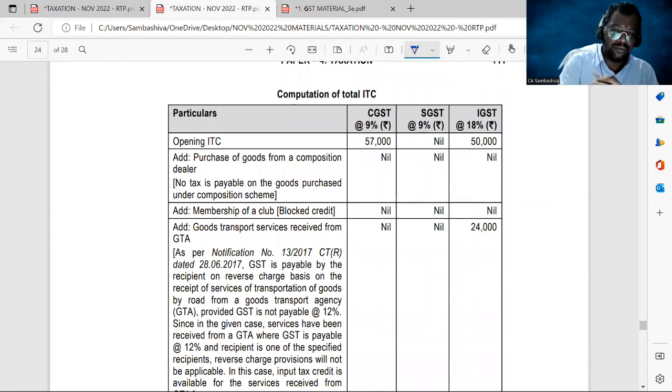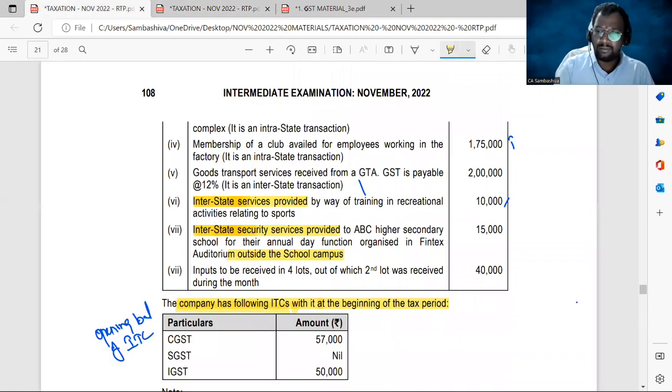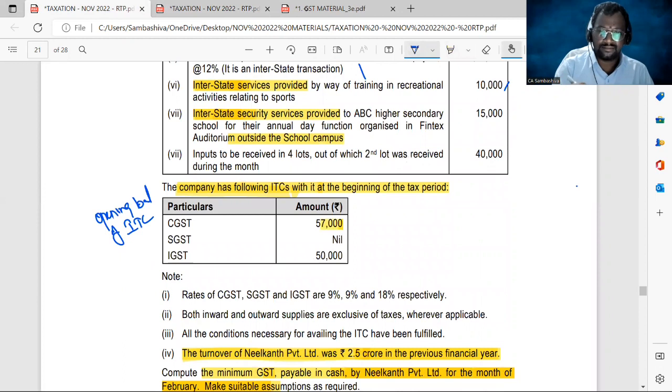This is our step number 2, sir. Calculation of total input tax credit available. Okay, let's start with the opening balances. 57,000, nil and 50,000. They are our opening balances now.